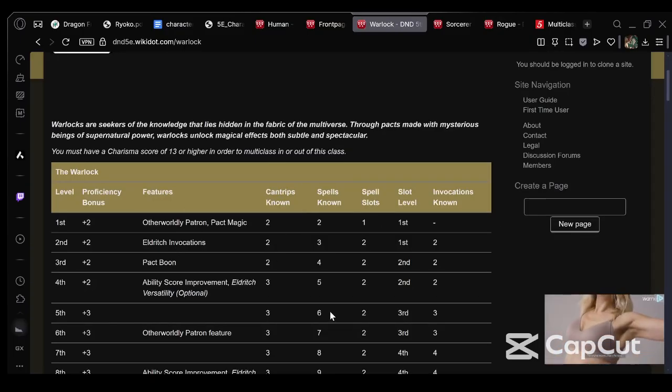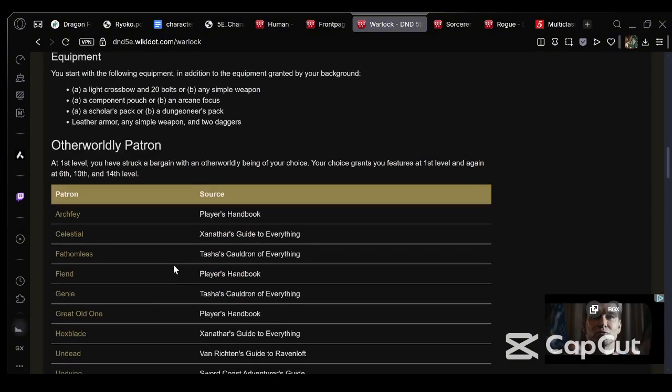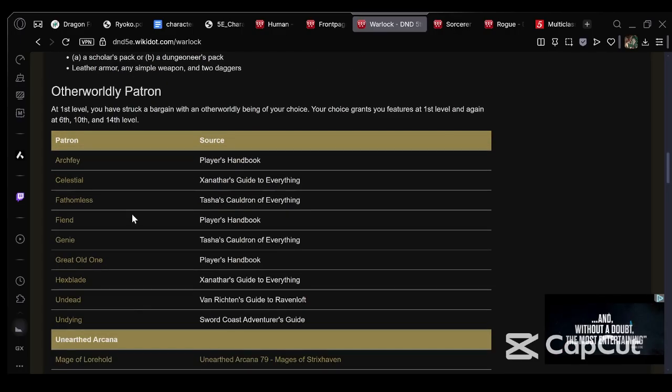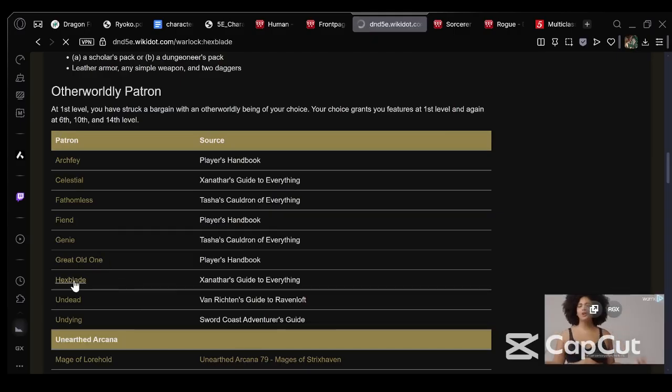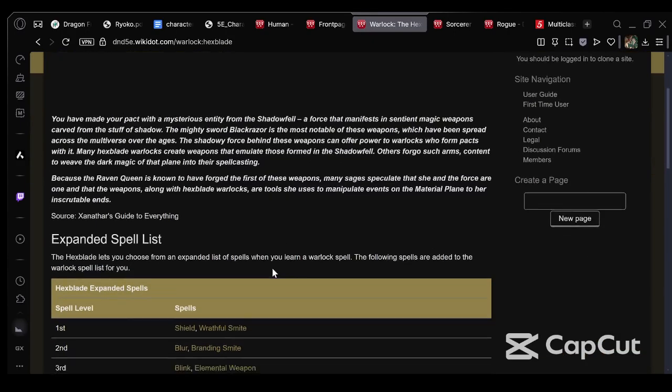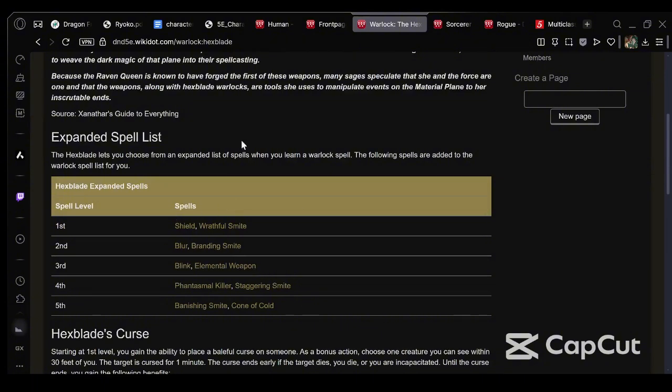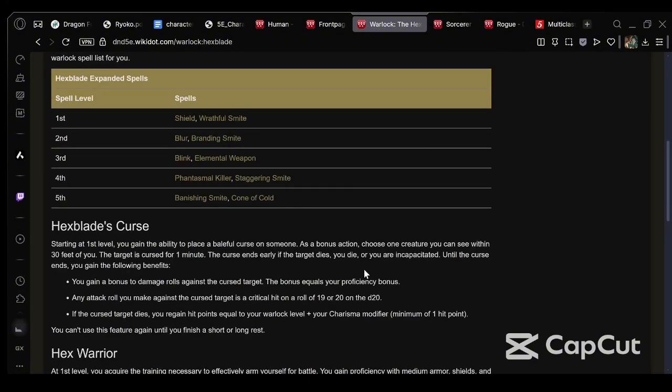So let's first go down here. What we need to do first is pick our patron. Our patron is actually here. It's gonna be a good old Hexblade, more than likely. Why? Not only are these spells pretty good, but Hexblade's curse is easy to reflavor as your weapon doing damage instead of magical damage.